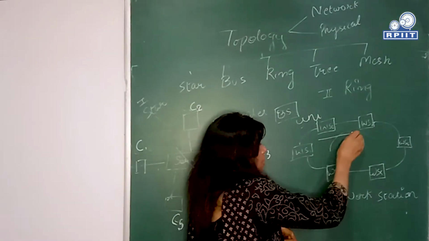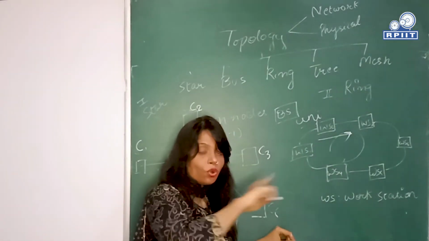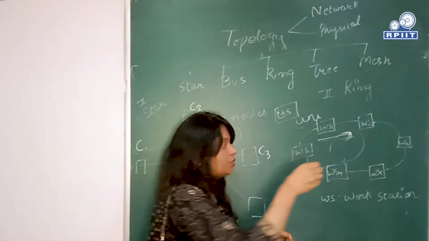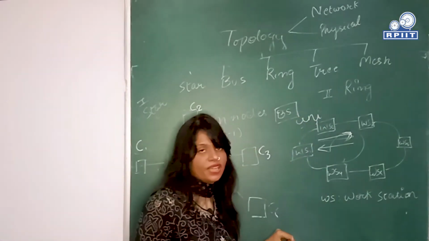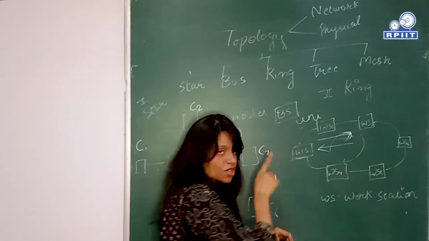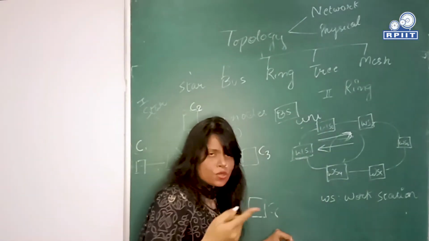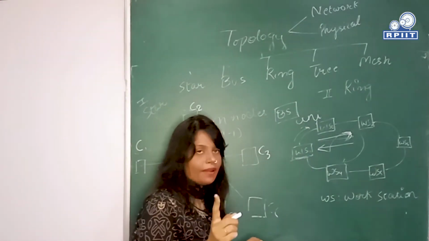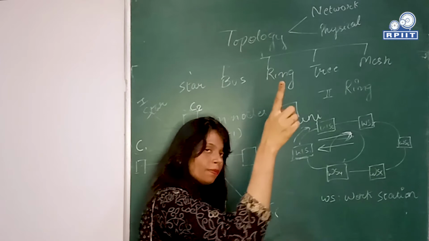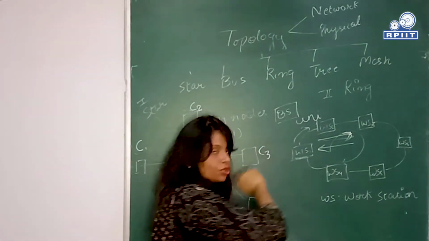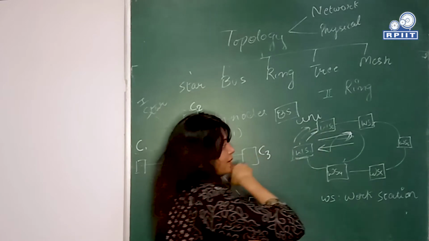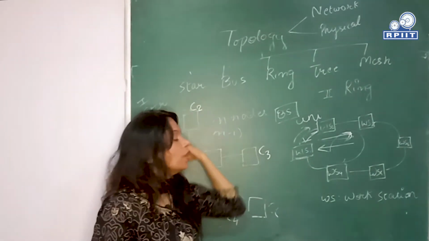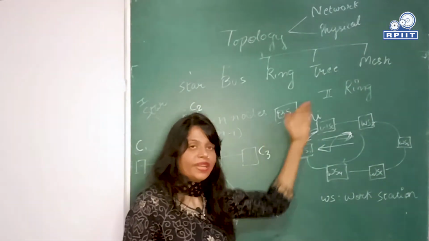Now, what is bidirectional? Two ways are there to communicate from source to destination, either source to destination or from destination to source. Like you want a communication setup between workstation 1 and workstation 2. If you are using unidirectional, a single link is used. But when you are using bidirectional, the data can be transferred from either side, from workstation 1 to workstation 2, and you can even use the other bidirectional ring to send the data from either side. So here, if one ring fails, the communication continues.